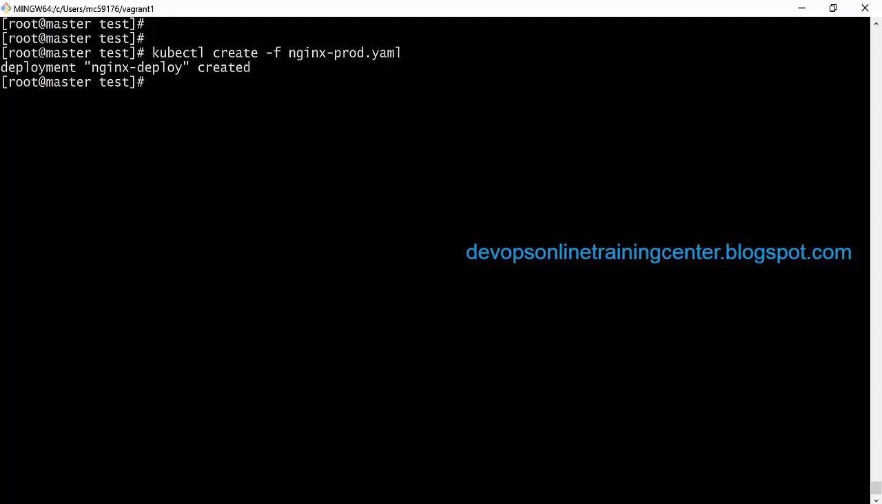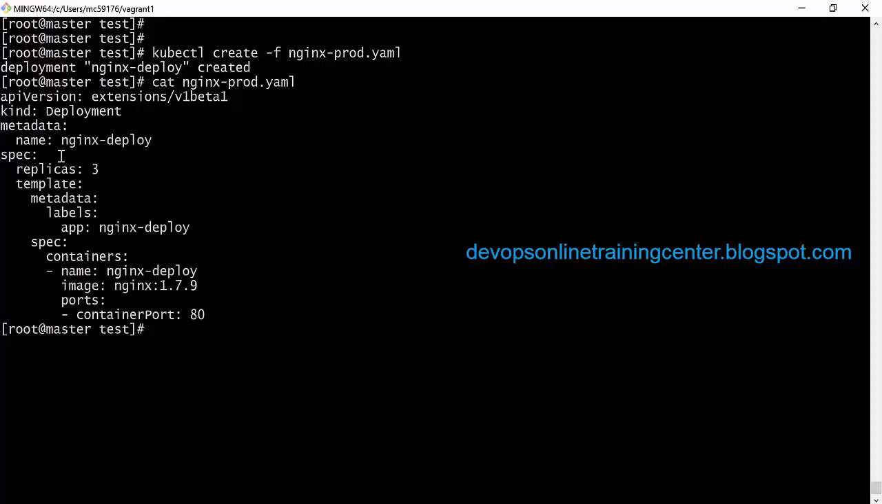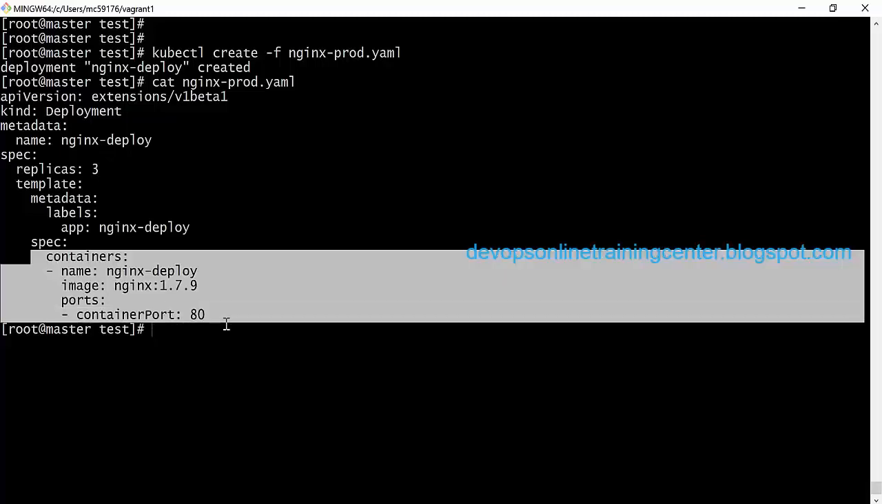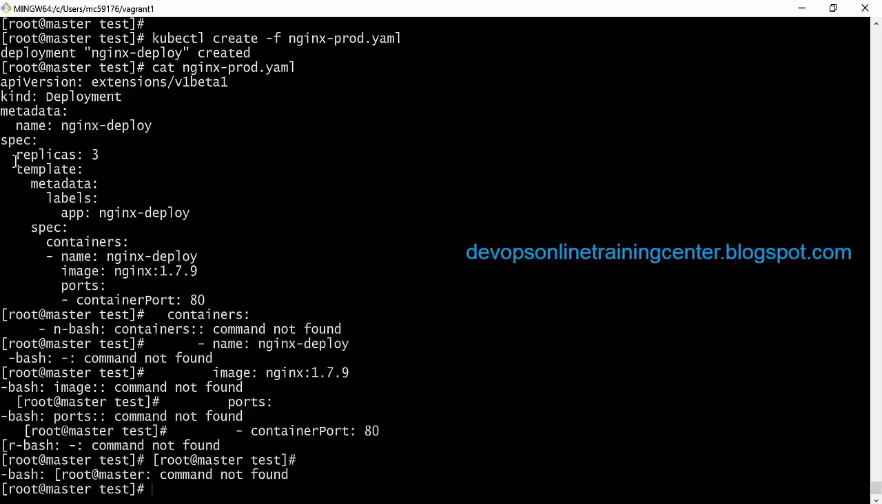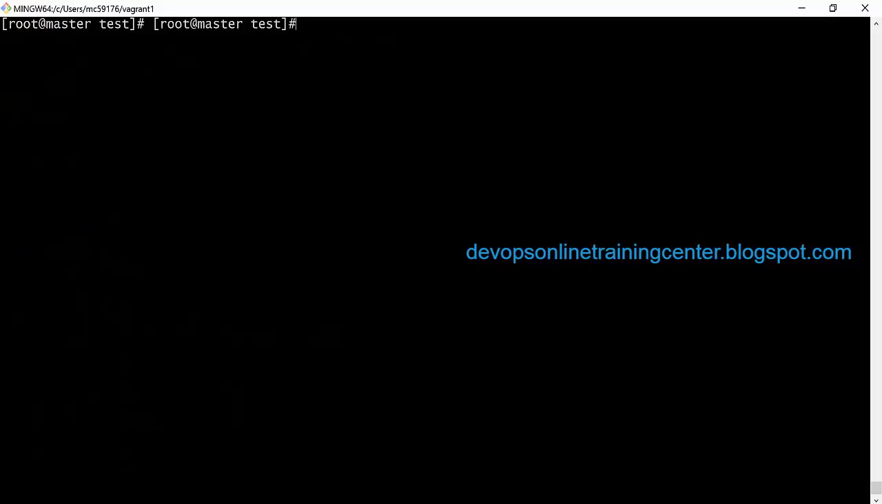Not the containers. It will create the pod, meaning container only, right? How many containers is it going to create? So it will create 3 containers because we have given replicas as 3. In each pod, I have specified 1 container. So this file will create the pods and the containers, right?